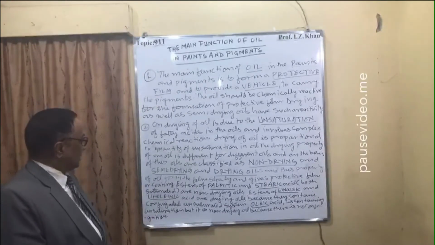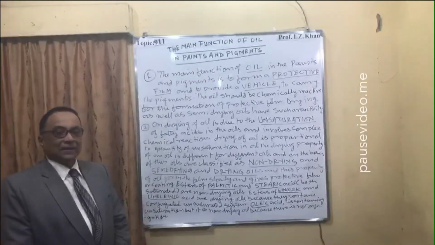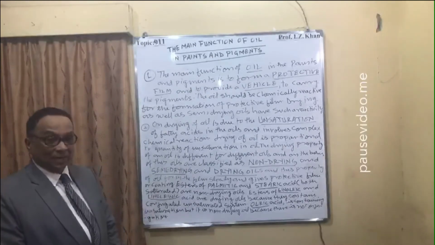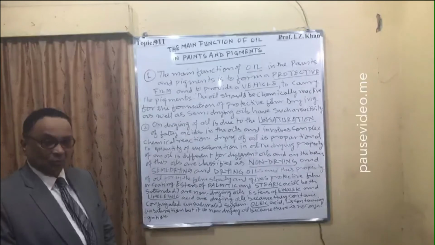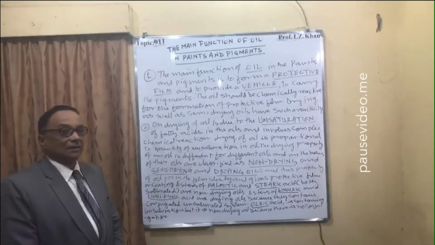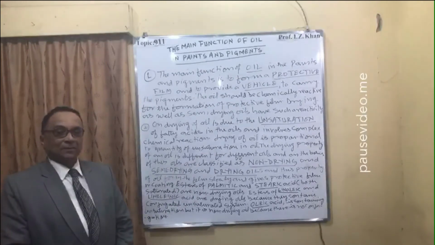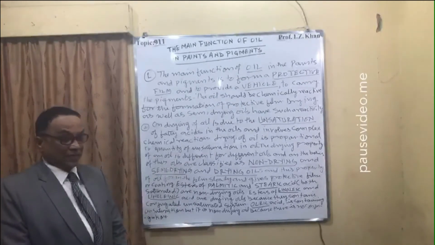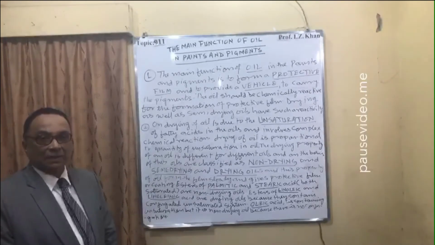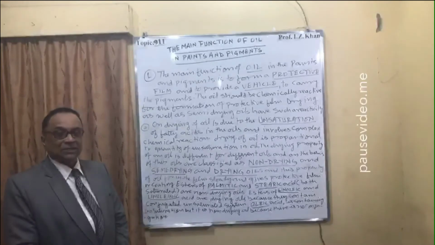The drying property of an oil is different for different oils because of conjugation, because of the quantity of double bonds or unsaturation in different oils. That's why different oils have different drying properties. Some will dry very quickly. It shows that they have more conjugated double bonds, meaning unsaturation.